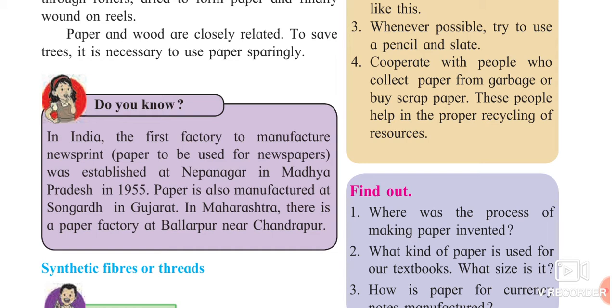So the paper which you are getting, the newspapers which are present, that quality of paper, the first factory which was manufacturing this paper was established in Nepanagar in Madhya Pradesh in 1955. Paper is also manufactured at Songarh in Gujarat. In Maharashtra, we are having the paper factory at Ballarpur near Chandrapur district.